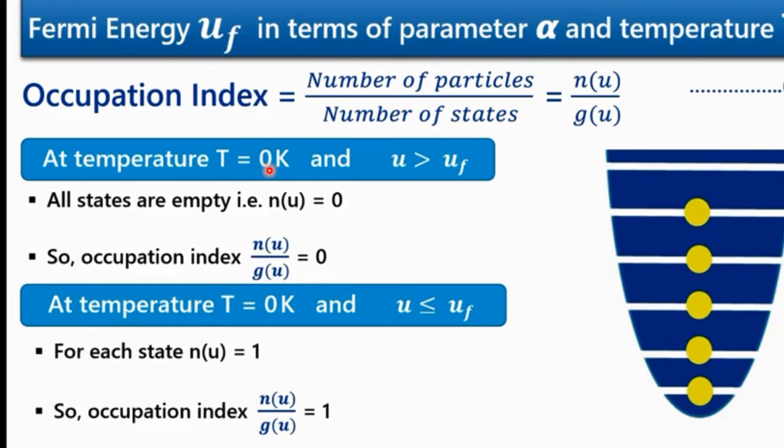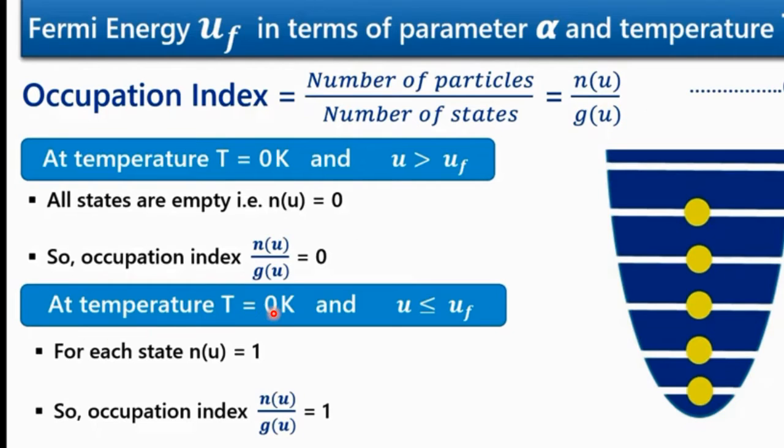At temperature T equal to 0 Kelvin and energy greater than Fermi energy level, that means UF, this condition is represented by basically this state, because energy of this state is greater as compared to energy of the Fermi energy level. That means in that case all the states are empty and the number of particles are 0. So the occupation index comes out to be equal to 0. That means there is no matter of applying the Fermi-Dirac distribution law on this state.